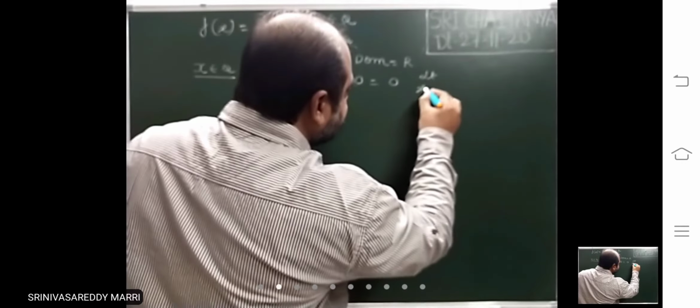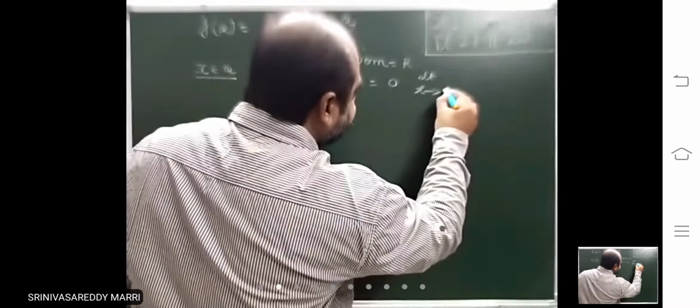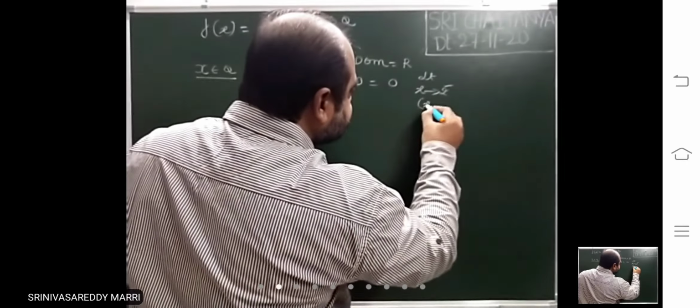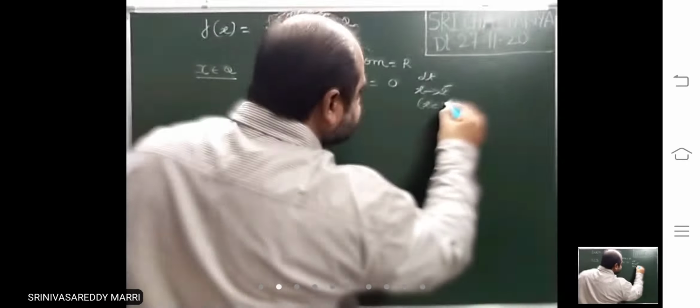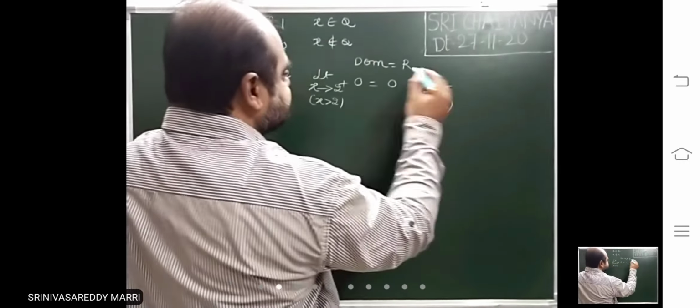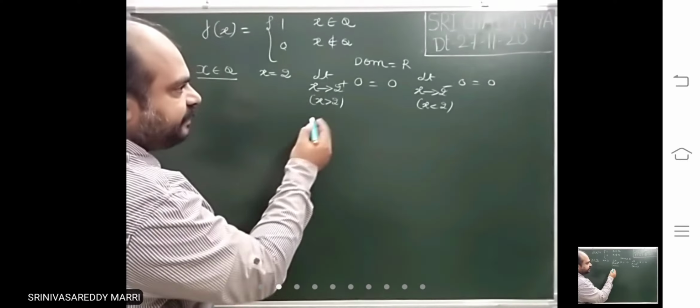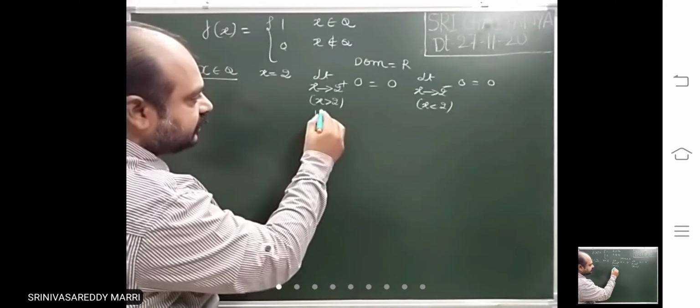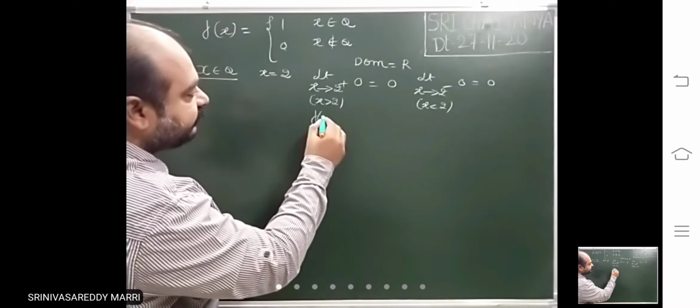Now I am taking the left limit. That means just less than 2. Closest to just less than 2, there will be irrational numbers, so that is 0. So the right limit and left limit are 0, and f(2) is 1, since it is a rational number.